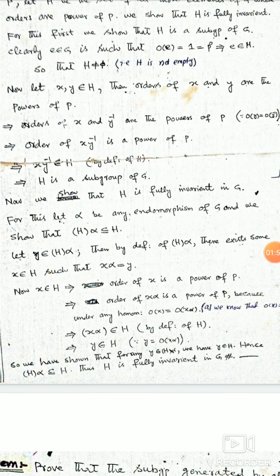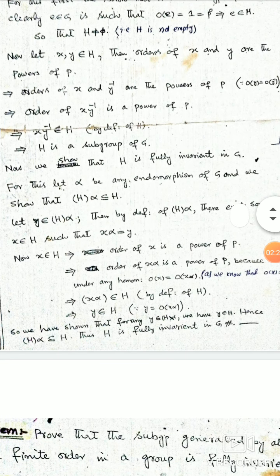Now let us take two elements x, y belonging to H. Then the orders of x and y are powers of P. This implies that the orders of x and y inverse are powers of P, because we know that the order of y is equal to the order of y inverse. If the order of y is a power of P, then the order of y inverse is also a power of P. This implies that the order of x, y inverse is a power of P.